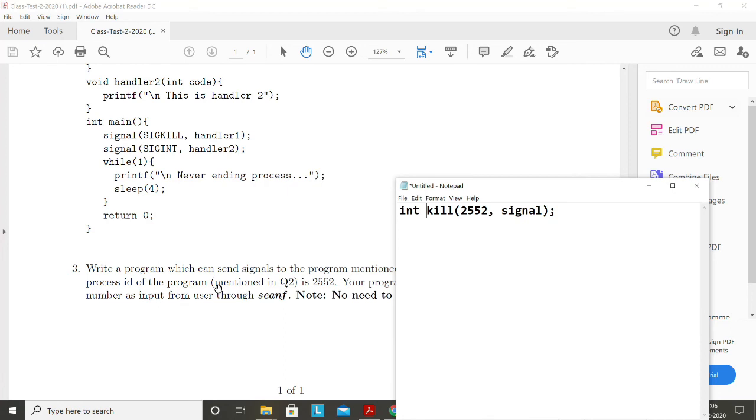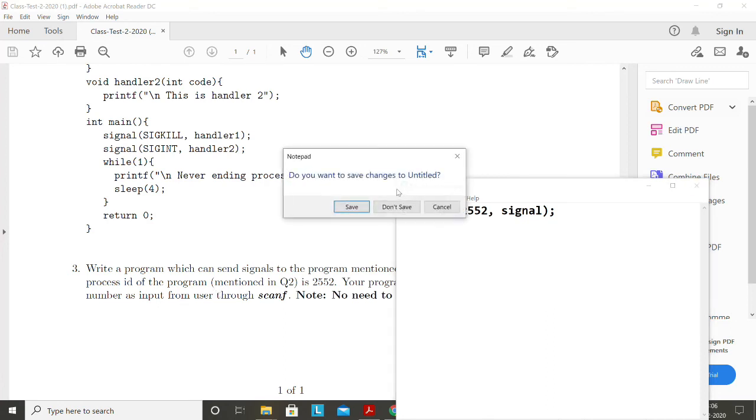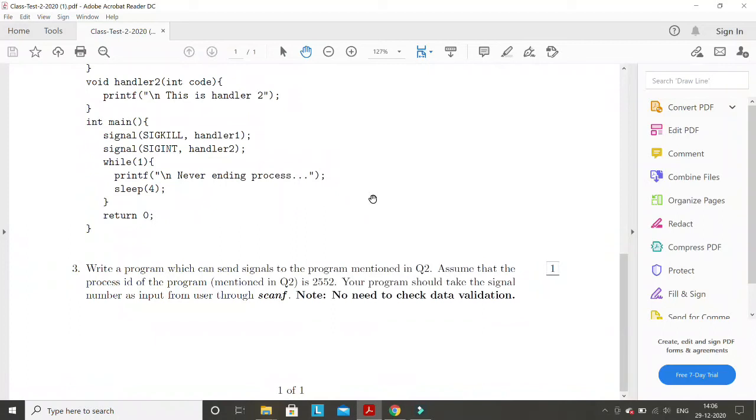So that's it for quiz 2, because nothing else is to be discussed from quiz 2. Everything else is done. Quiz 3 and quiz 4 I'll check in the first week of January. I think you can expect by January 2 or January 3 I'll upload the results of quiz 3 and 4. And don't forget to submit your assignment on time. After submitting the assignment, maybe on January 6th or 7th, there will be evaluation of your assignments.